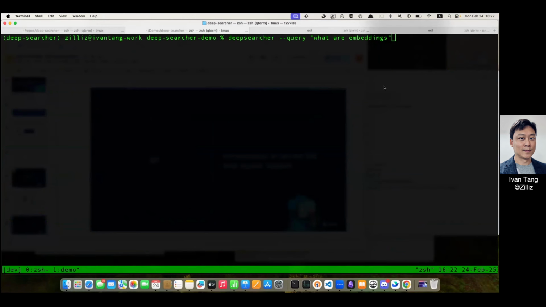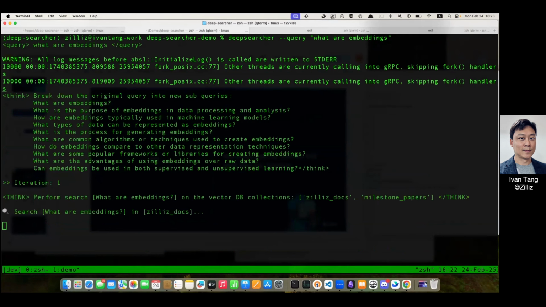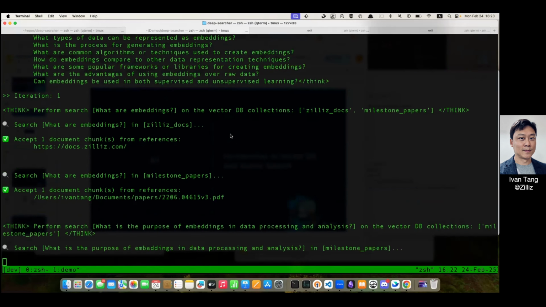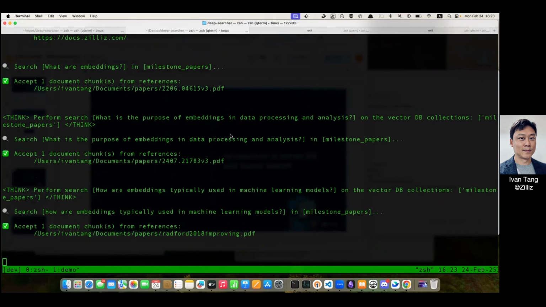So we are trying to ask Deep Searcher, what are embeddings? Now when I press enter, Amazon Nova will be generating a set of questions that I should be asking. So what is the purpose of embeddings in data processing and analysis? What are common algorithms or techniques to create them? These are questions that someone may not be able to come up with off the cuff, so Nova actually helped me with that. I've actually outsourced my thinking to Nova.